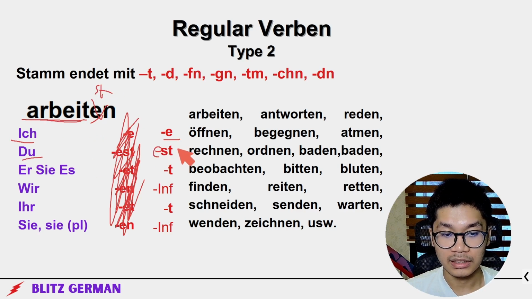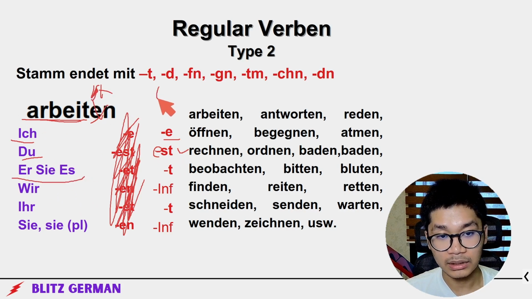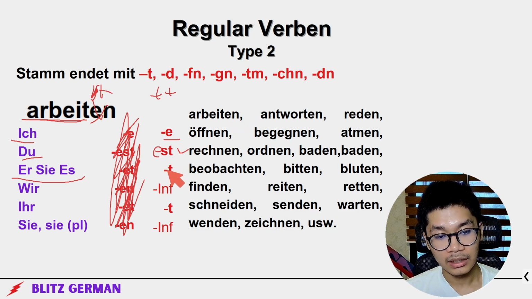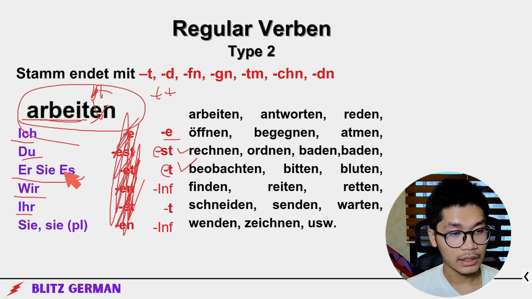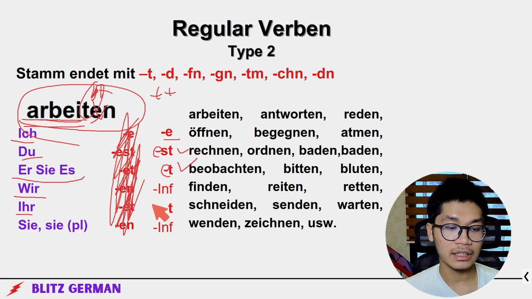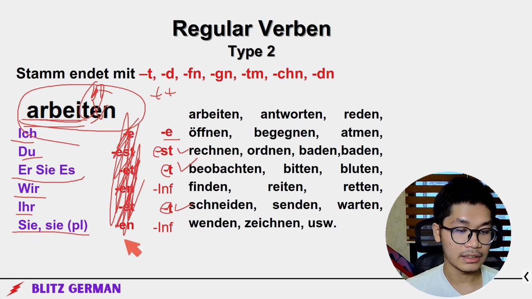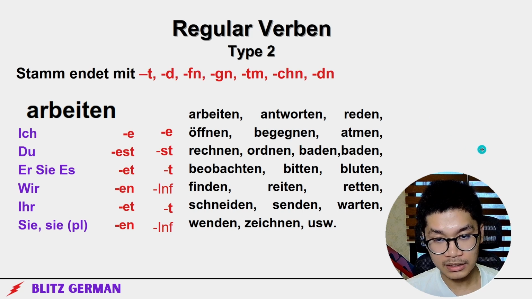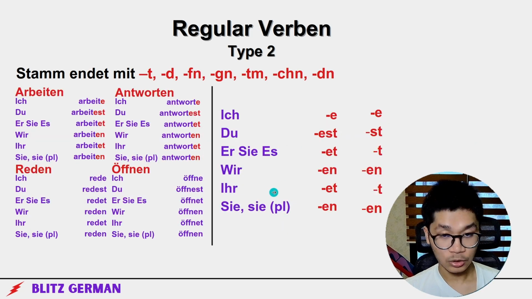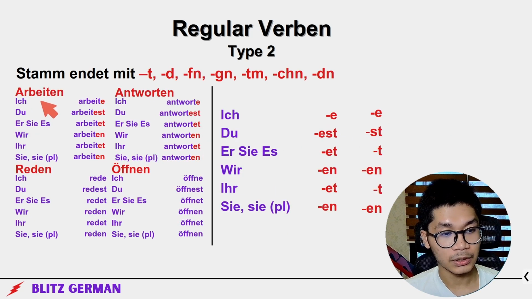Add an E so that it doesn't sound weird. Arbeitest. Es arbeitt. So arbeit, double T. How are you supposed to do that? It's impossible. So you gotta add an E so it doesn't sound weird. Wir arbeiten, infinitive. Ihr arbeitt again. Arbeit, double T. How are you supposed to pronounce that? Impossible. So add an E, becomes cool. Sie arbeiten, just infinitive. Nice. Now you know that it exists, why it exists, and cool beans. Now it's going to be easy for you, okay?